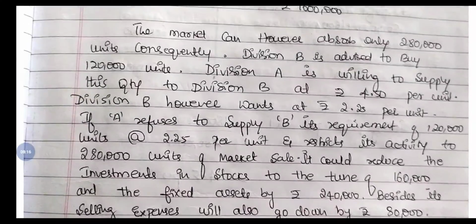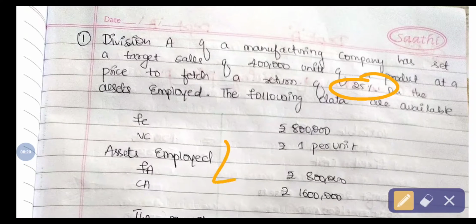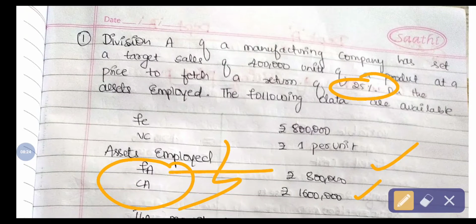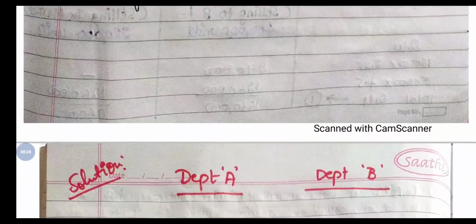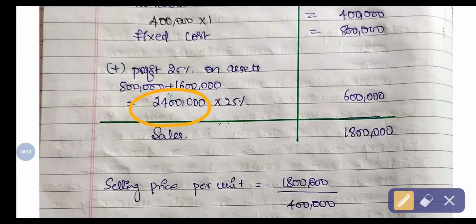Next information, they have told that they want 25% return on the assets employed. So what are the assets? The fixed assets and the current assets. The fixed asset is 8 lakh and the current asset is 16 lakhs. So 8 lakh plus 16 lakhs, it is 24 lakhs. 24 lakhs into 25%, it is 6 lakhs.